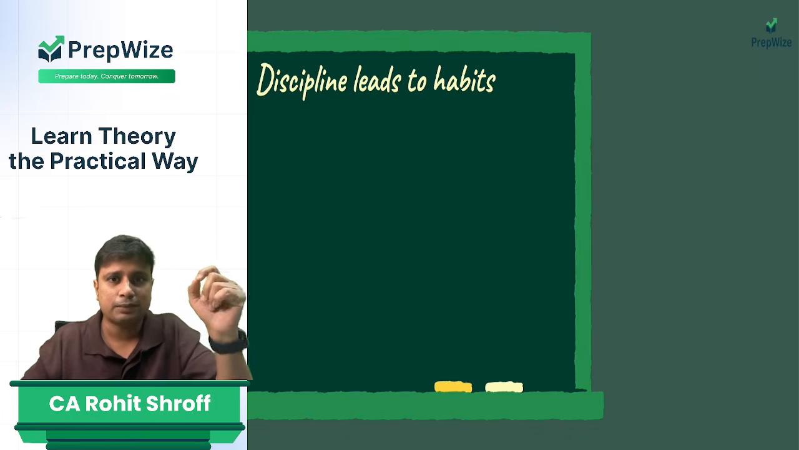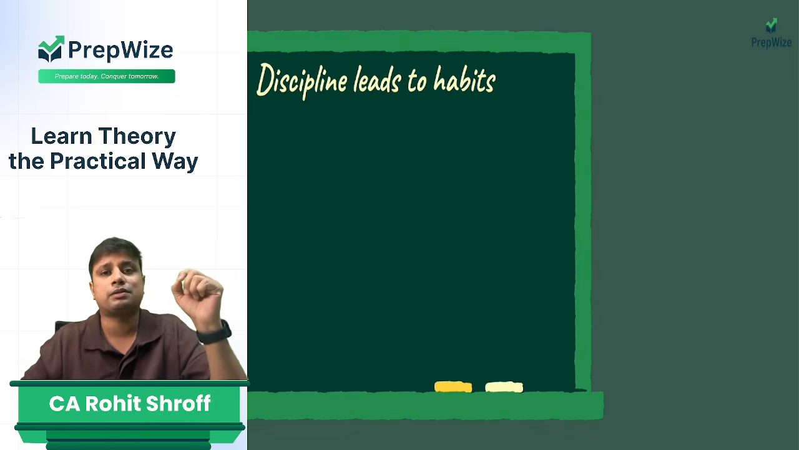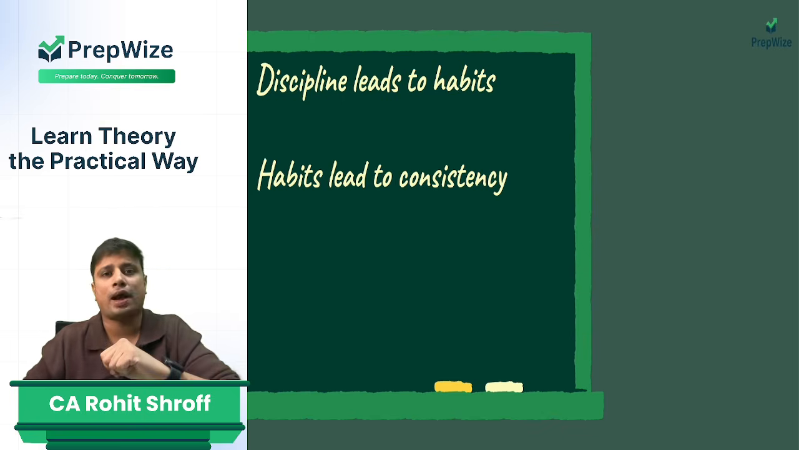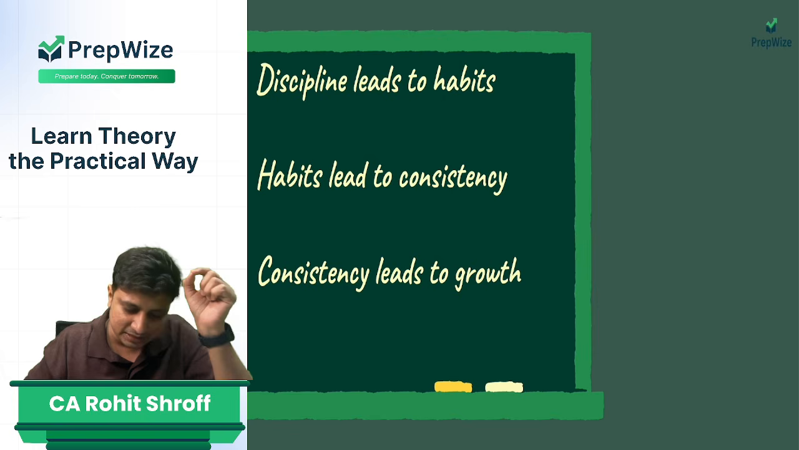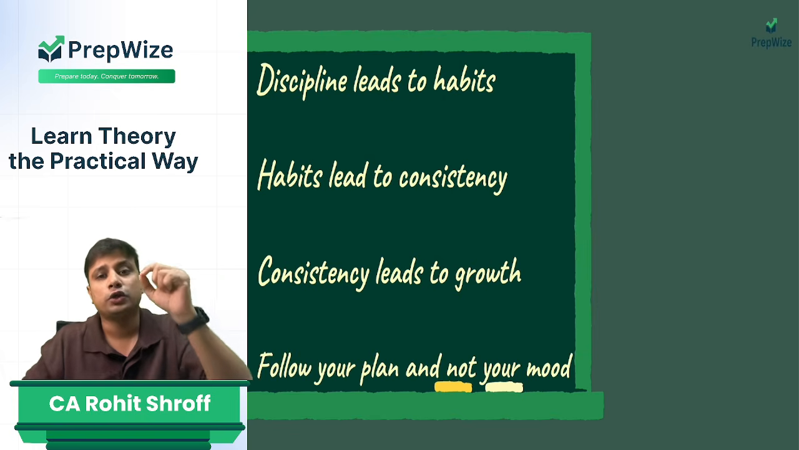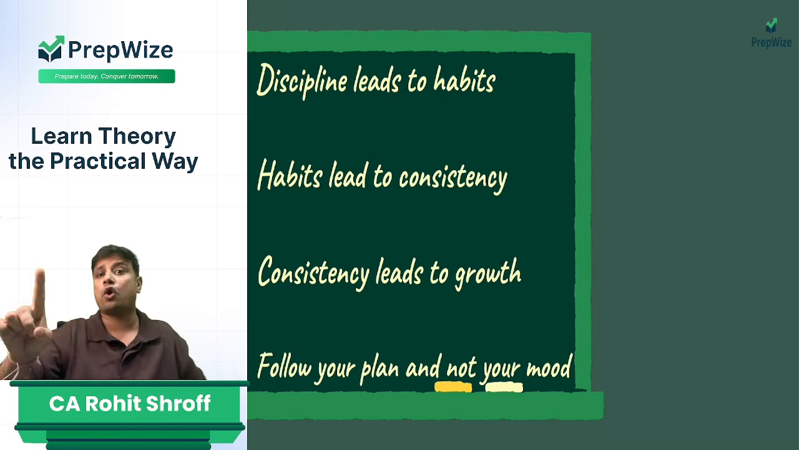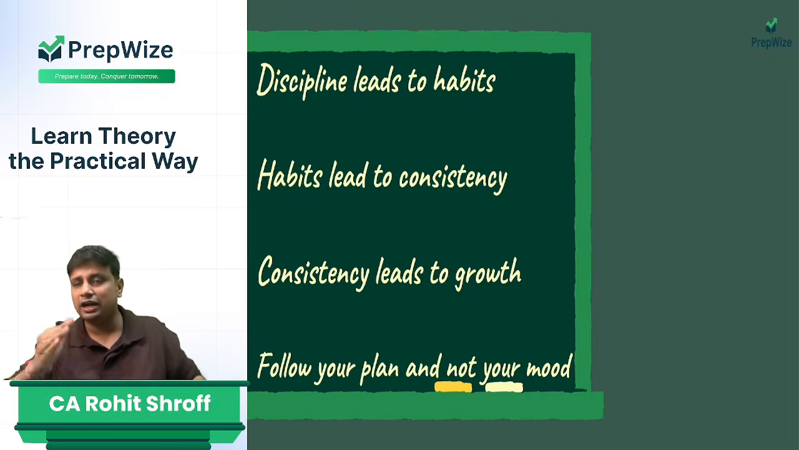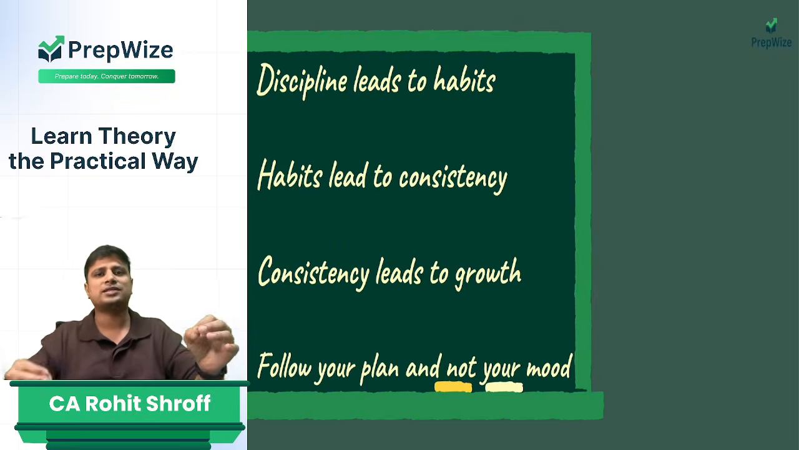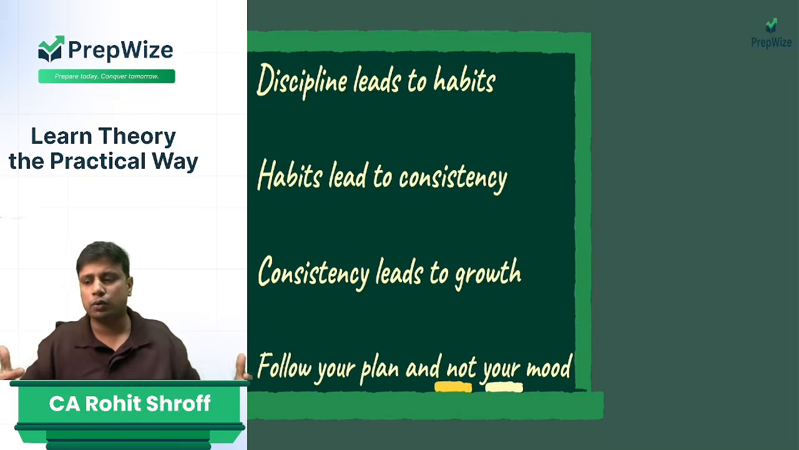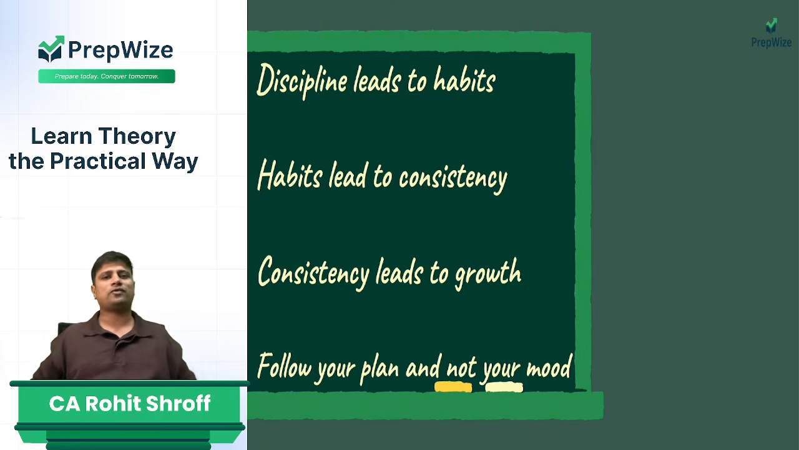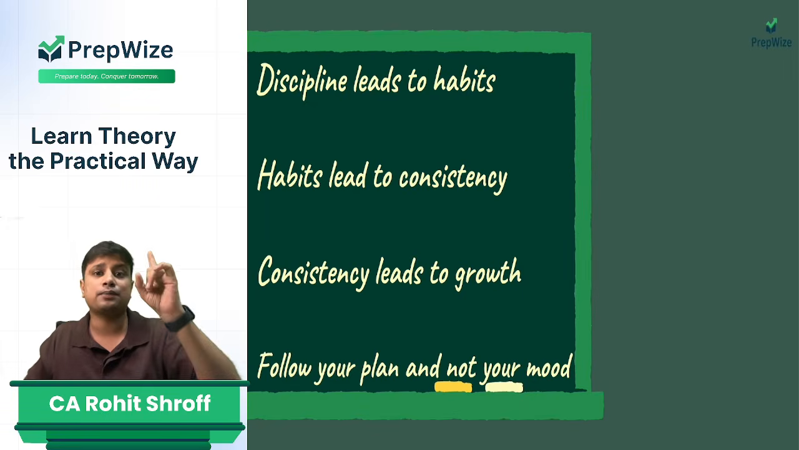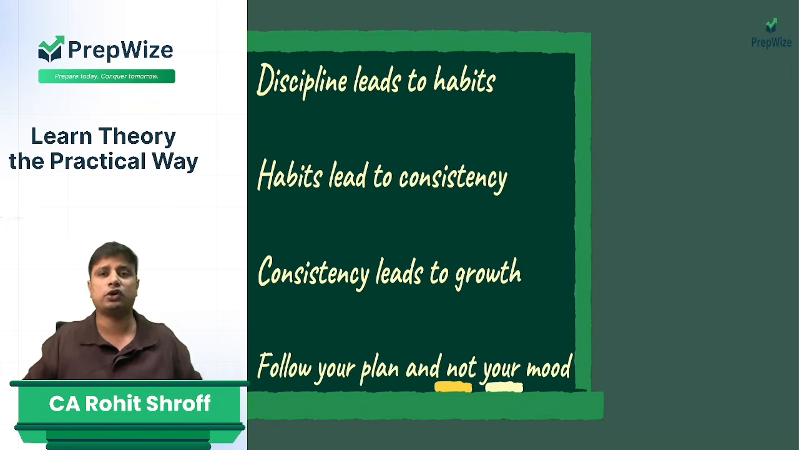My friend, discipline, you have to focus on discipline. Discipline will lead to habits. Your habit will lead to what? Consistency. And consistency leads to what? Goal. You have to follow your plan and not your mood. So here, if you have decided that this is what I'm going to do, you are supposed to do it. Just because I'm in a pretty good mood today, I'll do audit. Today, no, my mood is not very good, today let me do some practical subject. No, you have to focus on discipline.